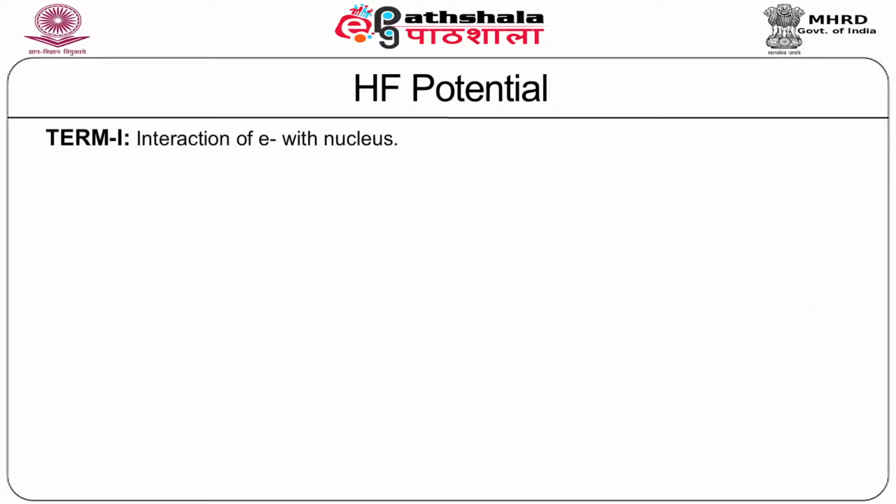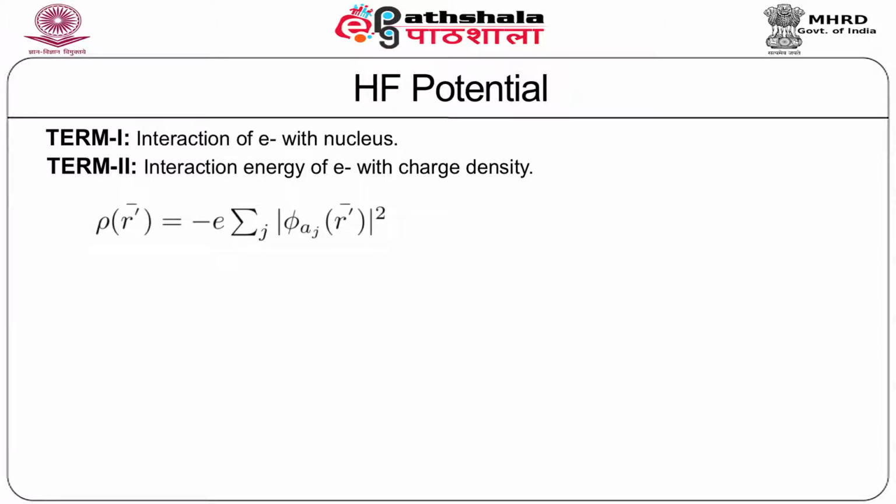The term 1, as mentioned already, represents the interaction of the electron with the nucleus. The second term represents the interaction of the electron with a charge density given by rho r prime, where rho r prime is equal to minus e, where e is the charge of the electron, summation over j modulus square of phi aj.